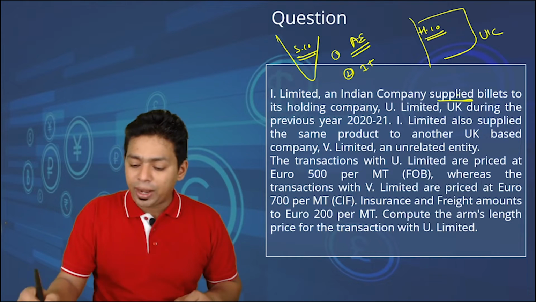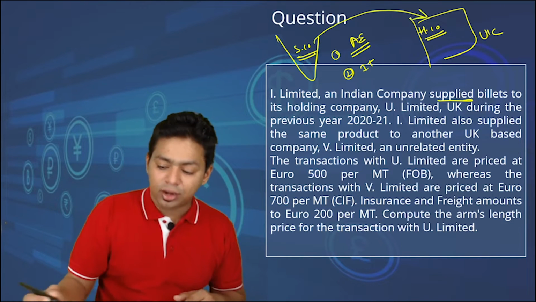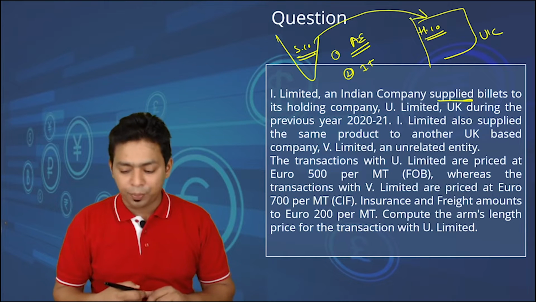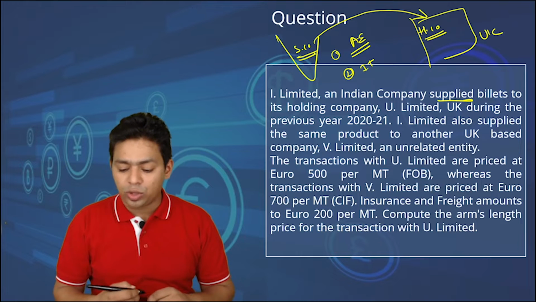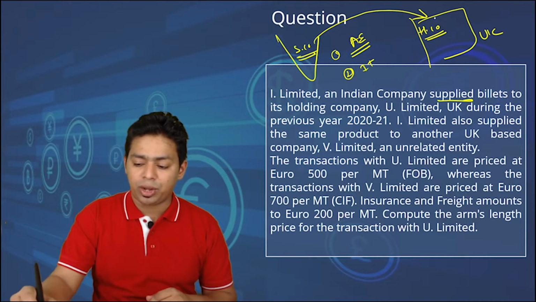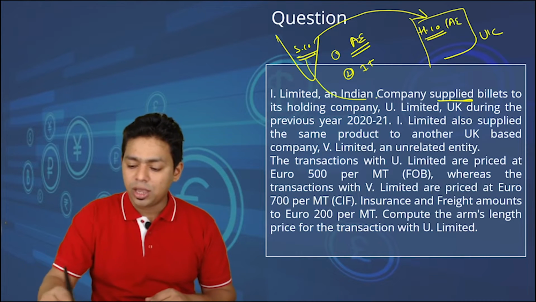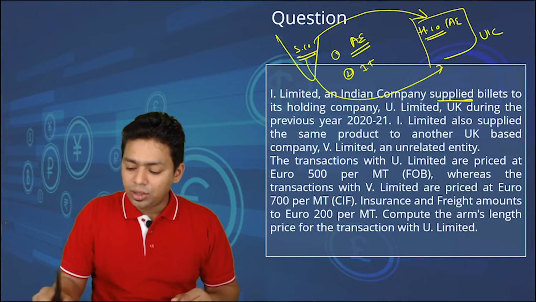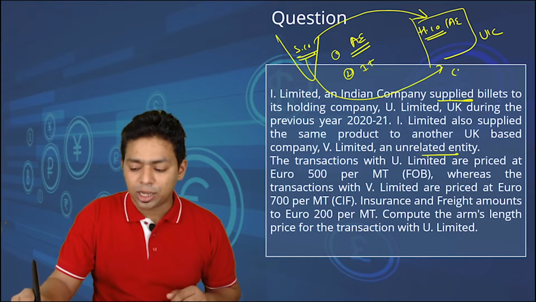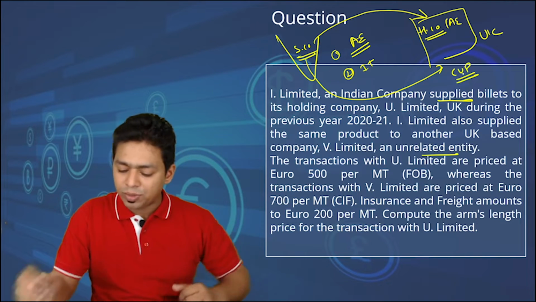So the Indian company supplied, meaning the Indian company is a seller to the holding company in the UK, in the previous year. I Limited also supplied the same product to another UK based company, V Limited. So one is given to the associate enterprise, another is given to another company which is not an associate enterprise, an unrelated party. So you can say this is a CUP method, comparable uncontrolled price method.